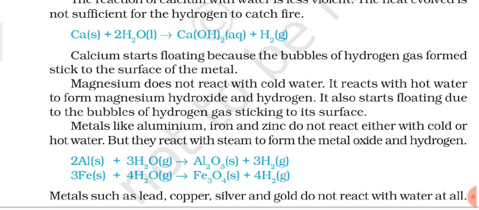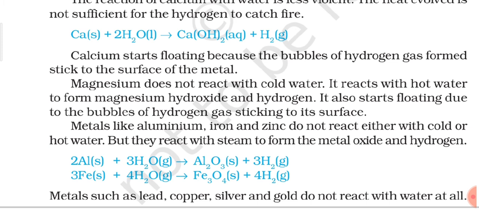So you have got these categories: some metals reacting with cold water, some reacting with hot water, some reacting with steam, and there are still some metals which do not even react with steam. On the basis of this, you can write the reactivity of these metals. Easily, for sodium and potassium, you can write that they are highly reactive in nature. After that calcium and then magnesium, and after that you have three metals, aluminium, iron and zinc, which react with steam. And after that you still have some metals which are not reacting at all. Like that you can write the reactivity of the given metal sample on the basis of